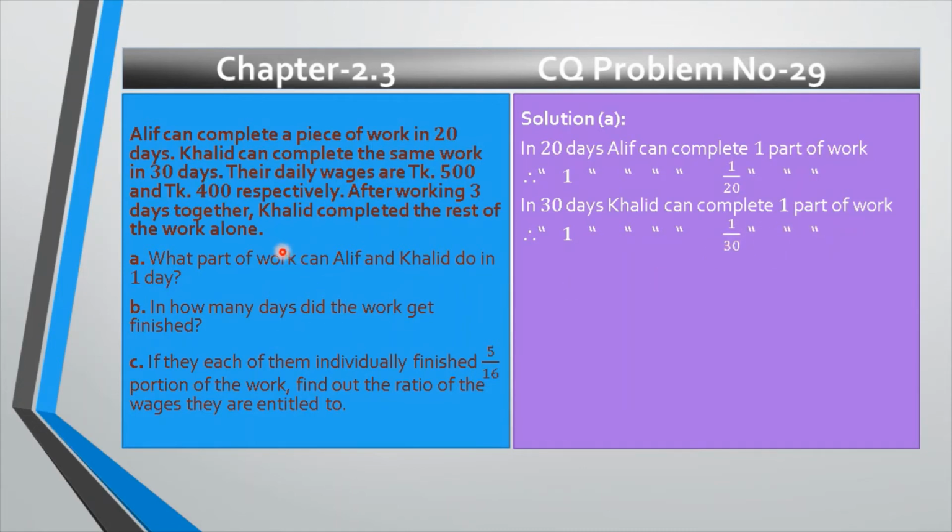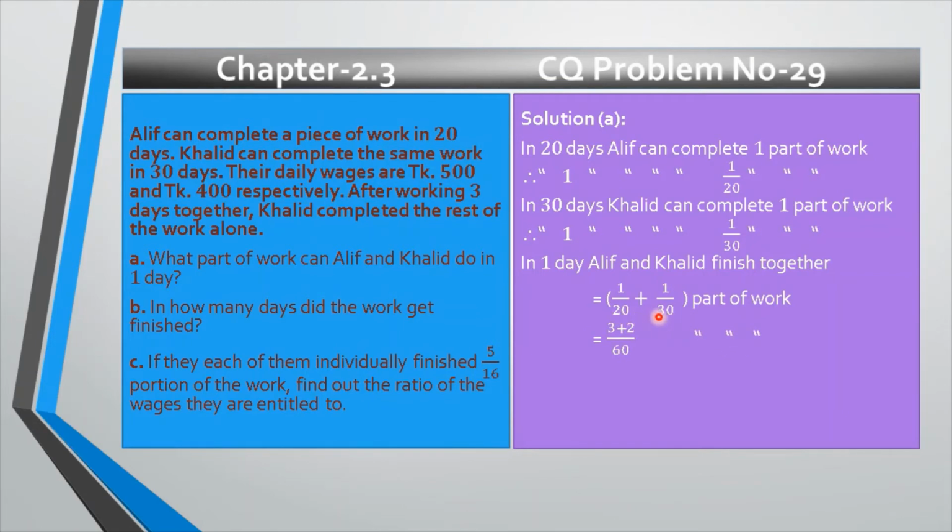Now, the question says, what part of work can Alif and Khalid do in 1 day? That means they do together in 1 day. That's why we have to find out in 1 day, Alif and Khalid finish together. We will add these two, 1 divided by 20 plus 1 divided by 30 part of work, and if we get the answer, that is the desired answer of A.